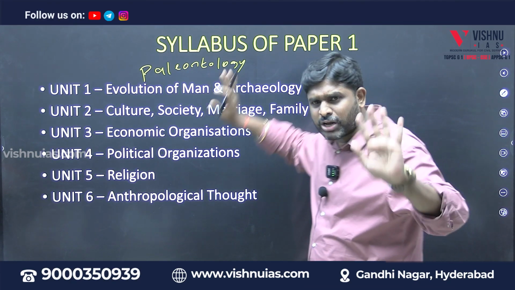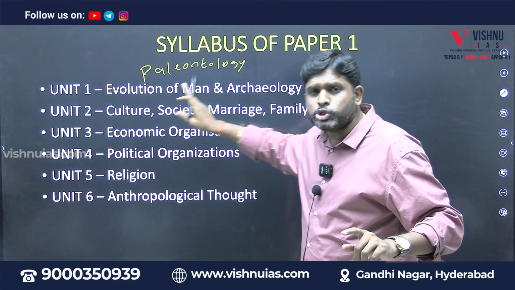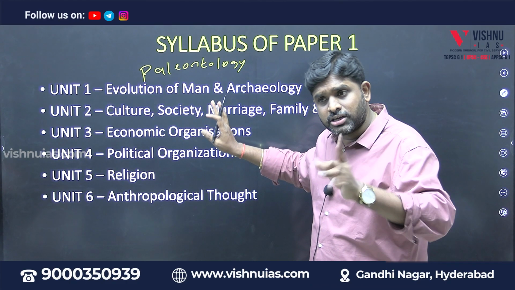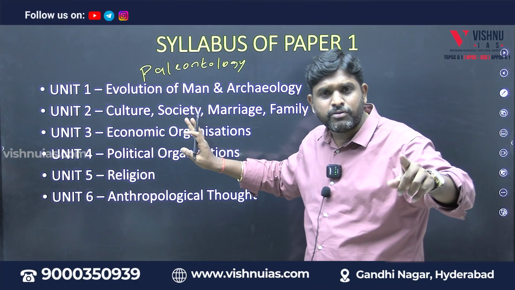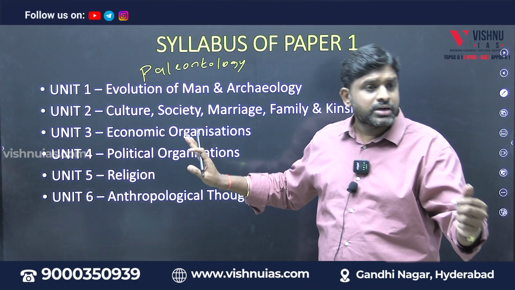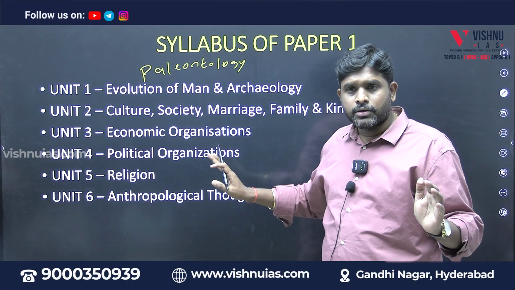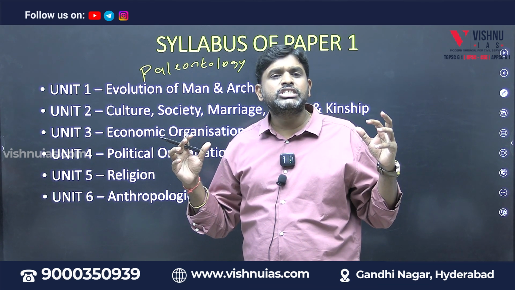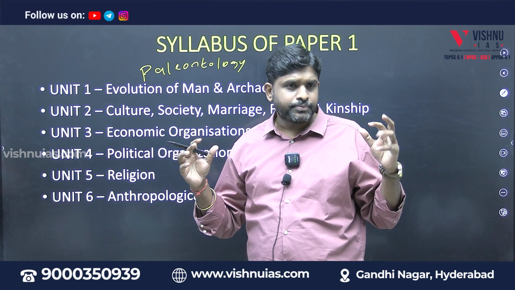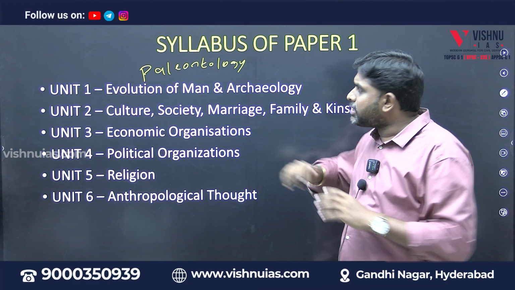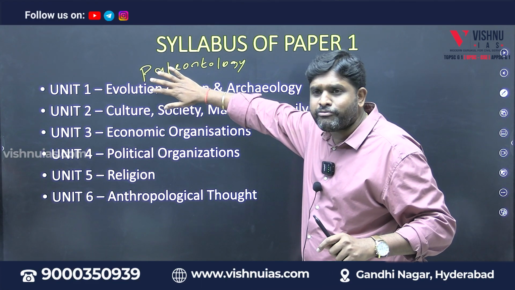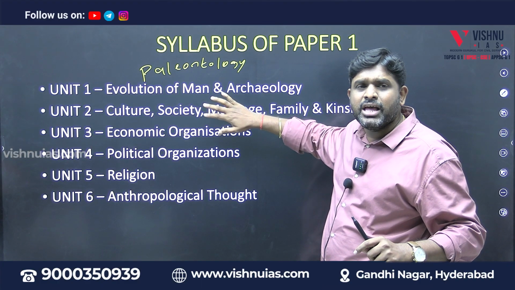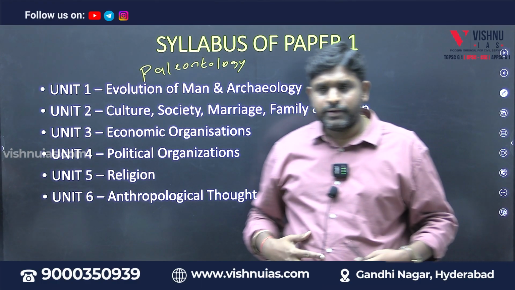So unit 1 talks about evolution, which is biological evolution, which is technological evolution. Unit 1 talks about evolution only. What type of evolution? Biological evolution and technological evolution. So unit 1 completely discusses evolution of man, biologically, technologically. Unit 2: so already we discussed about evolution of man biologically, evolution of man technologically. What is remaining? Evolution of man culturally.